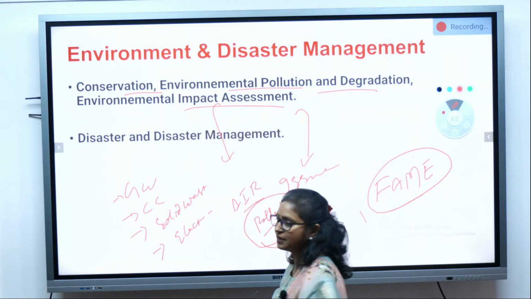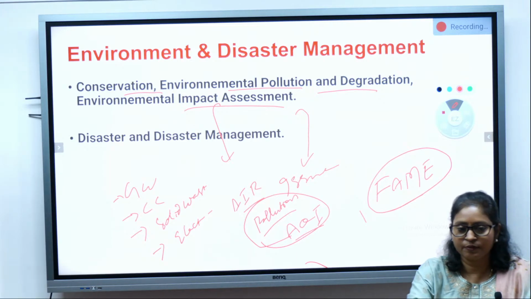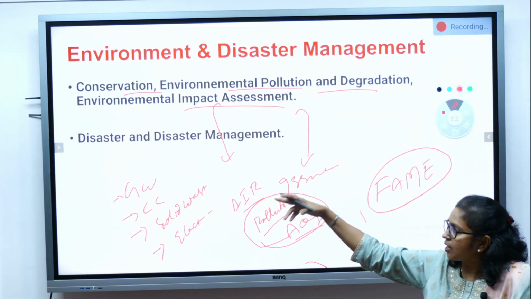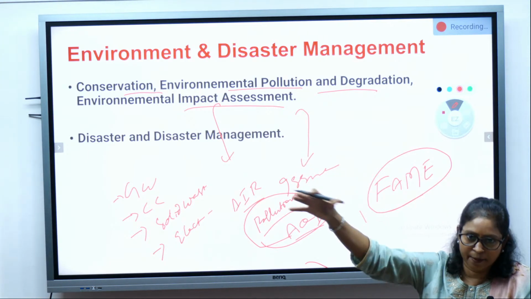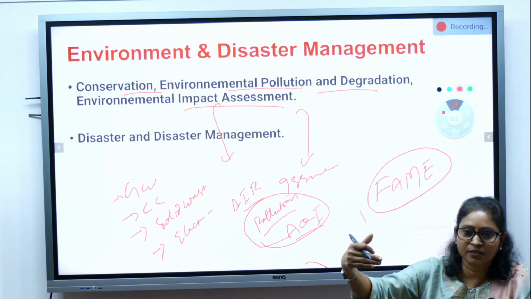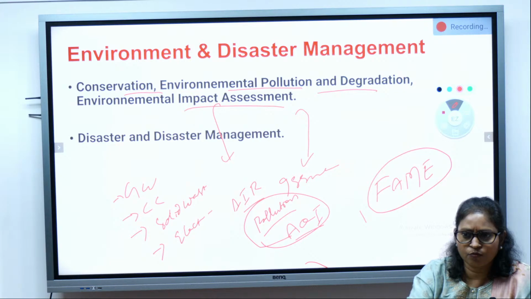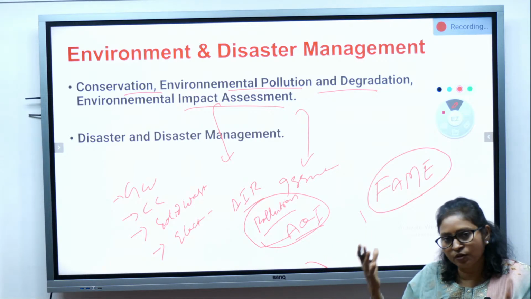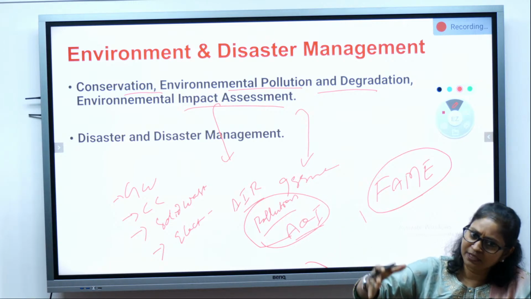What is environment impact assessment? So basically, for any development project, we need to assess how it will impact the environment. Like, you are going to build a huge dam, or even you are going to build a road. So for that road, how many trees you are cutting, what impact it will have on the environment, or when you build a dam, how much land will be submerged, how much forest land will be submerged, what the environmental cost will be.